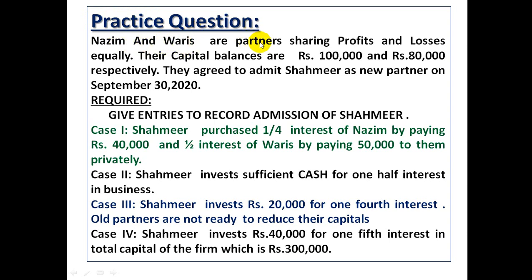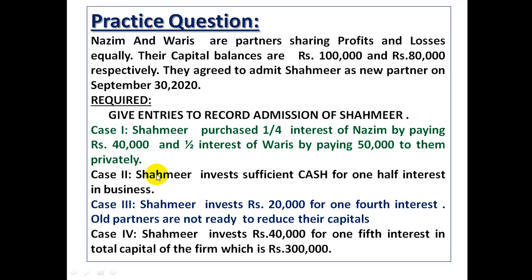Nazim and Waris are partners sharing profit and losses equally. Their capital balances are given to you 1,80,000. They agreed to admit Shahmeer as new partner on September 30th, 2020. You are required to give entries to record admission of Shahmeer under these four cases. Case 1. Shahmeer purchased 1/4 interest of Nazim by paying rupees 40,000 and 1/2 interest of Waris by paying rupees 50,000 to them privately. So this is the case of purchase of interest.